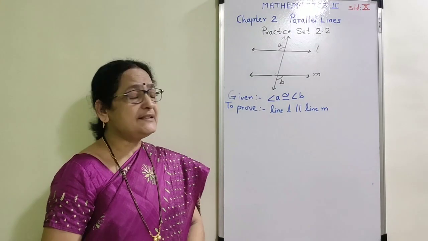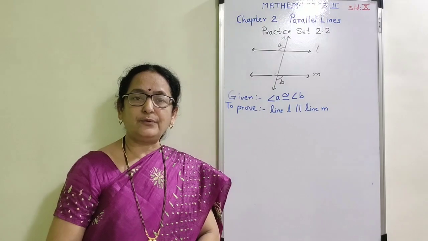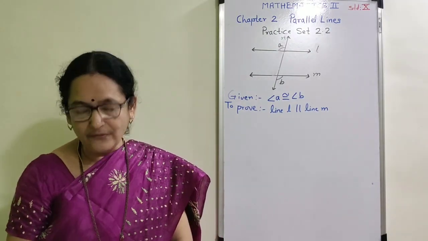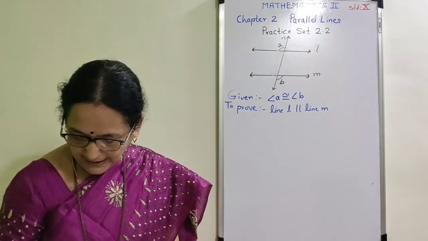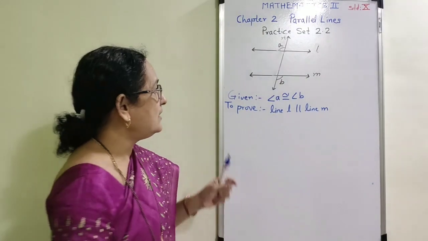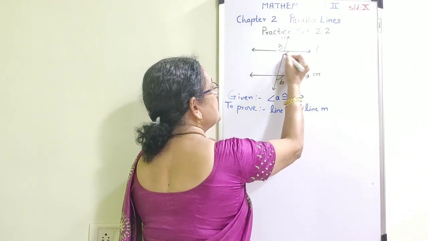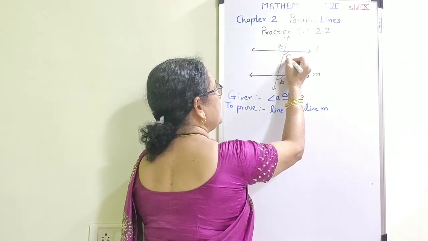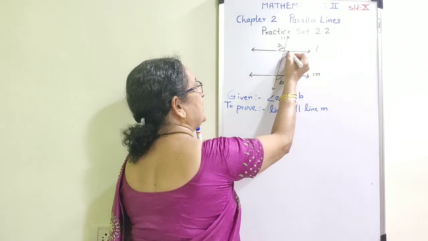There is no relationship between them, and therefore we need the help of a third angle. Here I am going to take the third angle as C, which is the opposite angle to angle A.